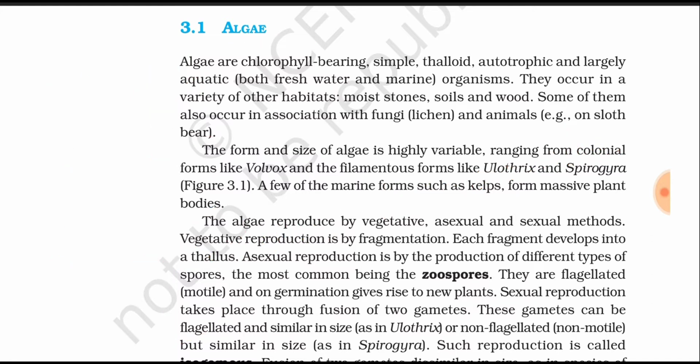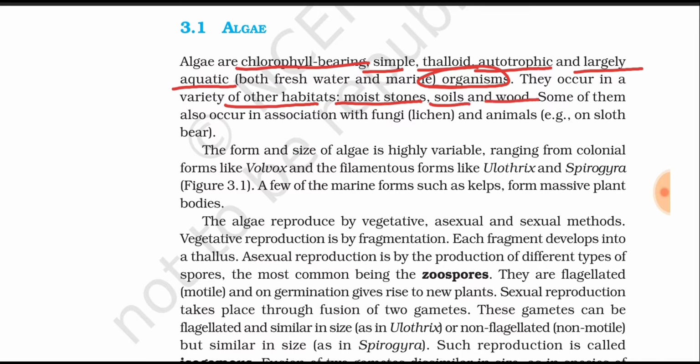Algae are chlorophyll bearing, simple, thalloid, autotrophic, and largely aquatic organisms, and they can survive in both fresh and marine water. They occur in a variety of other habitats also, for example moist stones, soils, and wood.